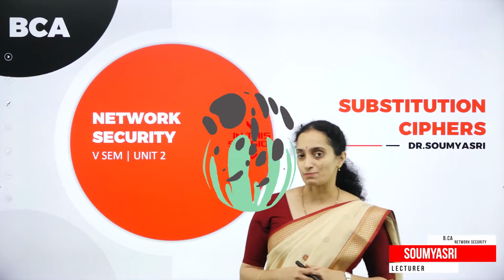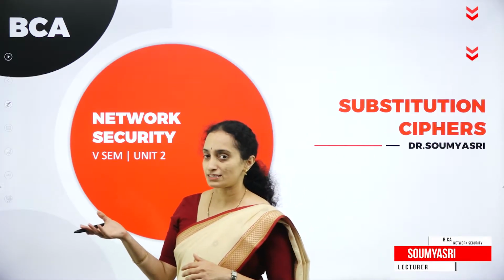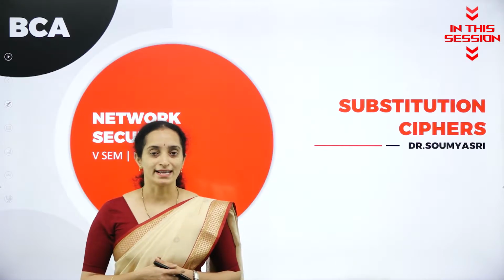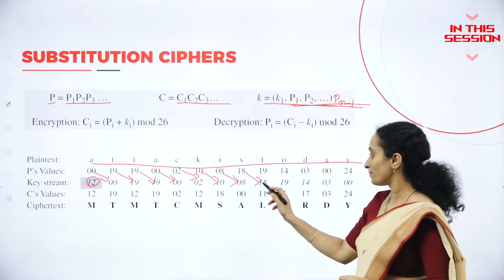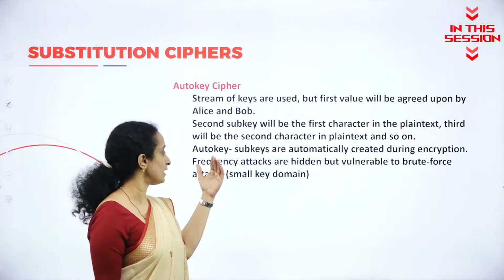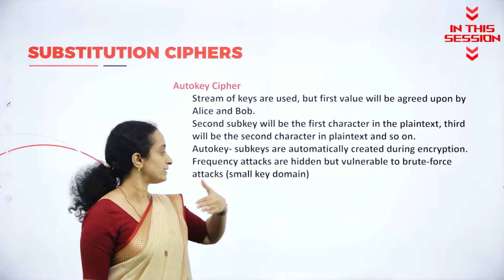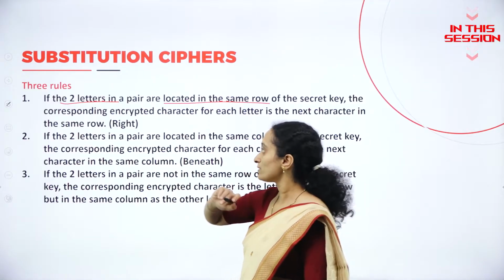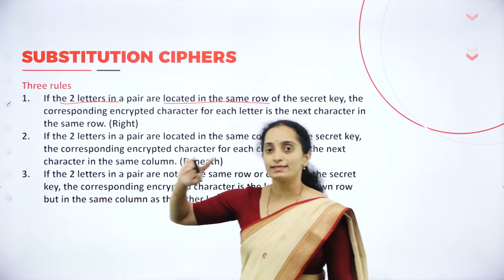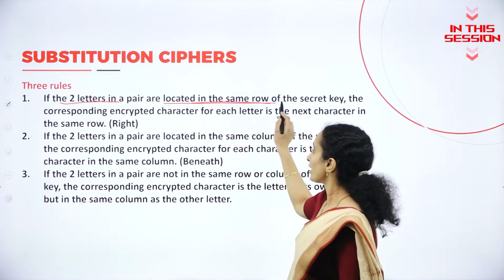One-to-one relationship will be there between the ciphertext code and the plain text code. The previous integer value of the previous character will be considered as a subkey, first key, and autokey, and subkeys are generated automatically. What do the three rules say? If the two letters in a pair are located in the same row.